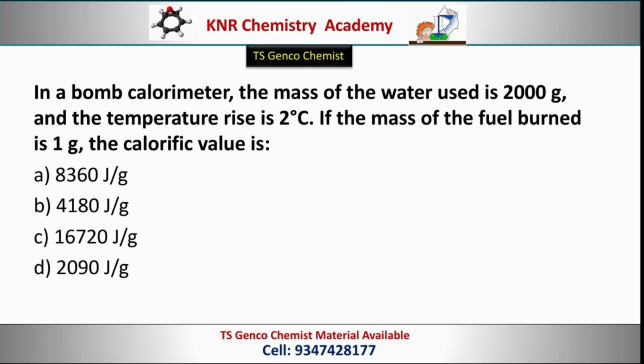Next question. In a bomb calorimeter, the mass of the water used is 2000 grams and the temperature raised is 2 degrees centigrade. If the mass of the fuel burned is 1 gram, the calorific value is? Options: 8360 joules per gram, 4180 joules per gram, 16720 joules per gram, 2090 joules per gram. Correct option, option A, 8360 joules per gram.